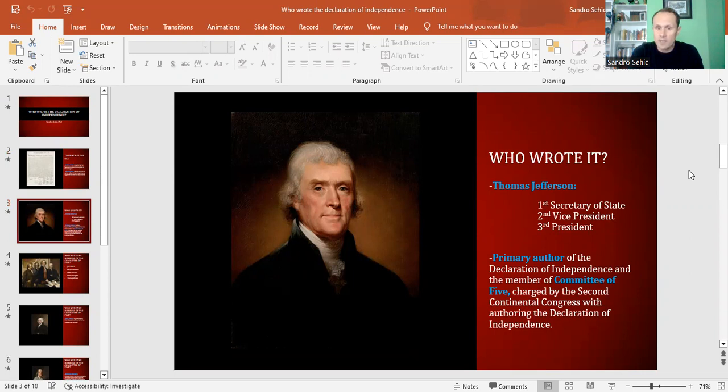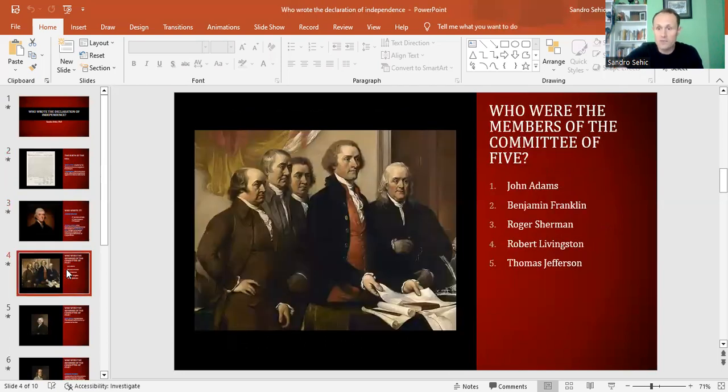We also have to keep in mind that Thomas Jefferson was the primary author of the Declaration of Independence, but the Declaration of Independence was written by a Committee of Five. And the Committee of Five was charged by the Second Continental Congress with authoring the Declaration of Independence. So this Committee of Five is actually a group of delegates or founding fathers who wrote the Declaration of Independence, or who helped Thomas Jefferson to write this important document.